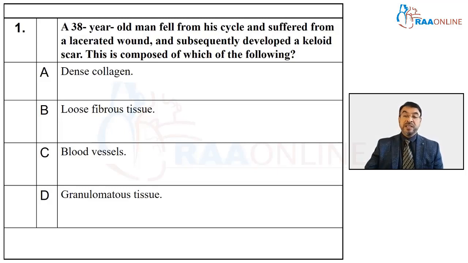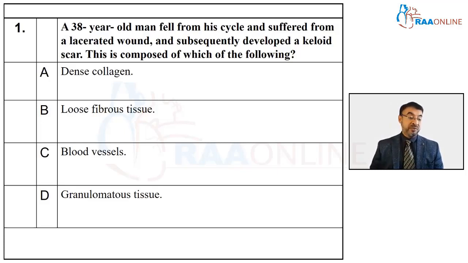Now, in any keloid, a keloid is nothing but a proliferation of dense collagen tissue, which occurs after an injury. And when the injury heals, there is an excess of collagen that is being formed. And excess collagen production results in certain conditions, which are called keloid production.